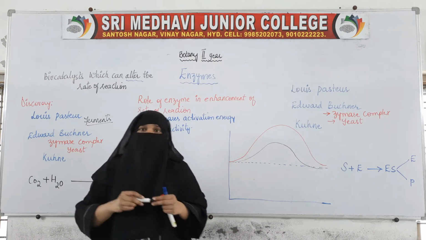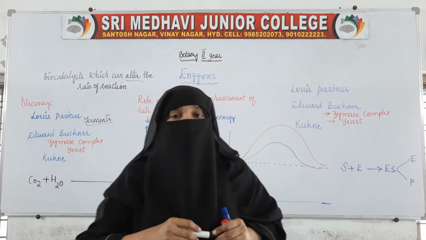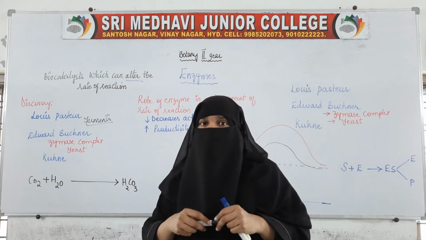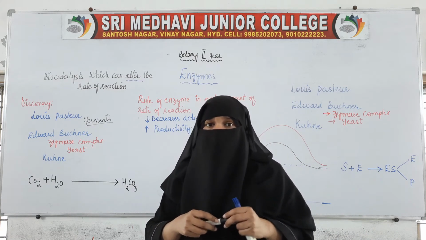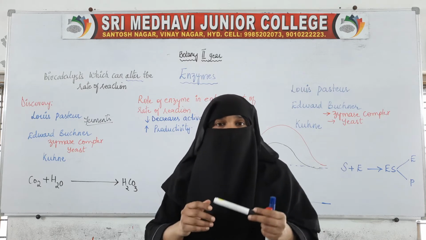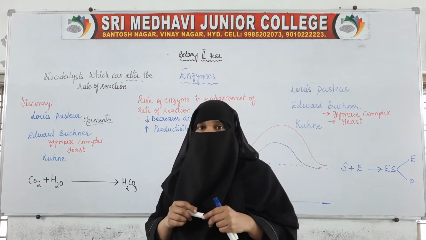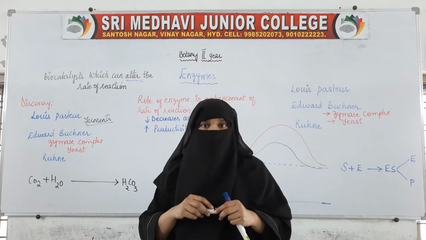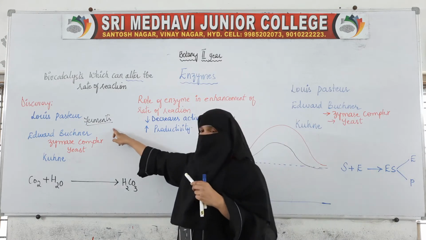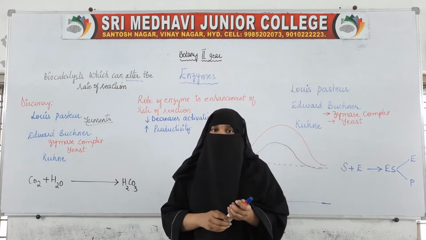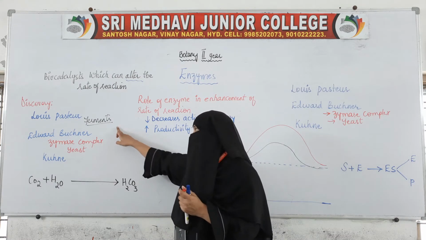He discovered that there are certain substances which are affecting the rate of reaction. He was studying the fermentation reaction and discovered these substances, and he called them ferments. Louis Pasteur called those substances which were affecting the rate of reaction ferments.